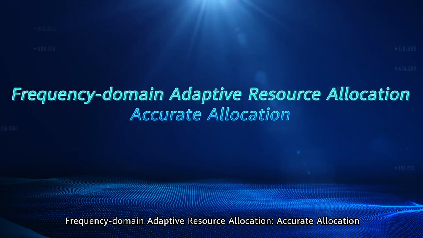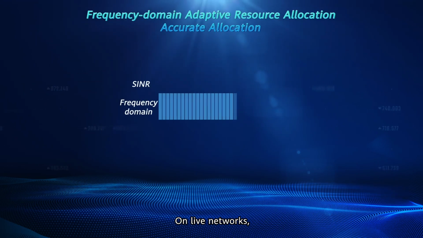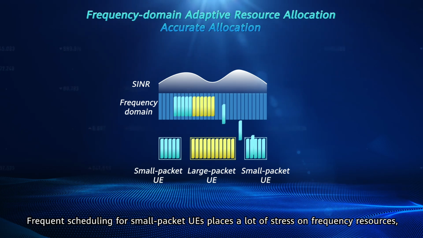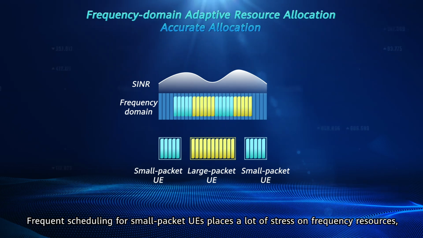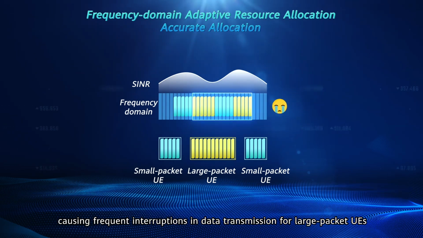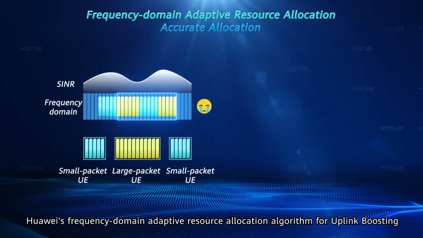Frequency Domain Adaptive Resource Allocation, accurate allocation. On live networks, small packet services account for a large proportion of the total. Frequent scheduling for small packet UEs places a lot of stress on frequency resources, causing frequent interruptions in data transmission for large packet UEs and reduced user perceived rates.